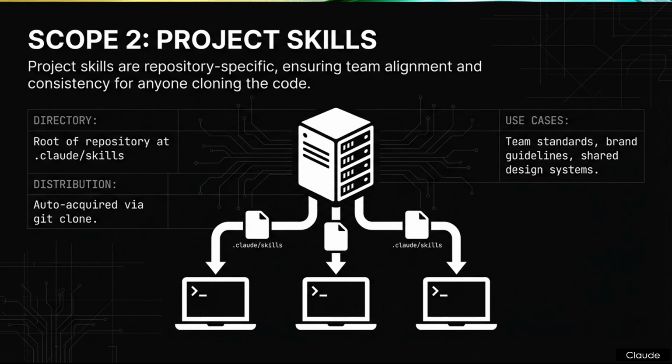The technical implementation places these skills directly at the root of the repository, inside a .claude/skills directory. The critical distribution mechanism noted in the data is that these skills are auto-acquired via git clone. Meaning there is zero manual configuration required for a new developer onboarding onto the project. Correct. As soon as the code is cloned, the project rules deploy automatically to their machine.